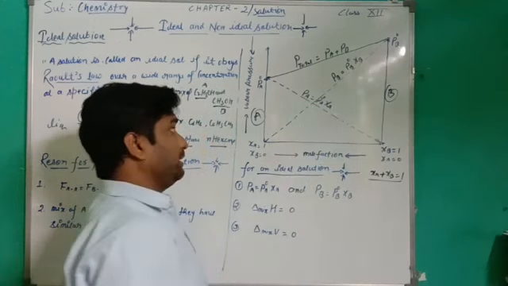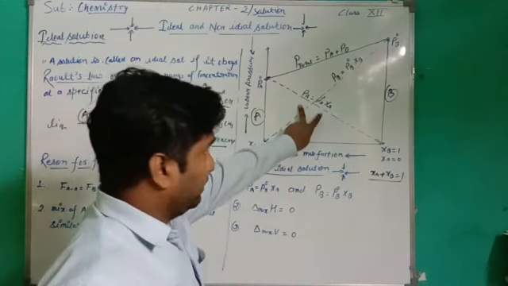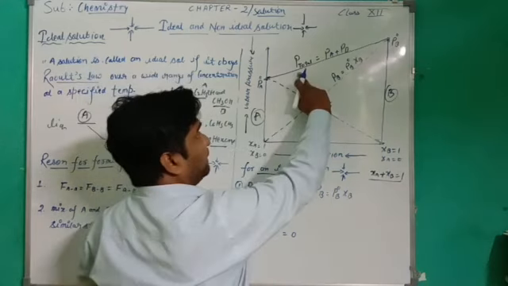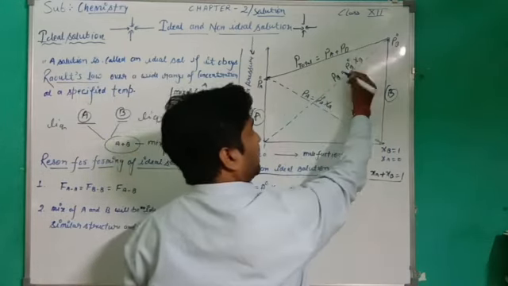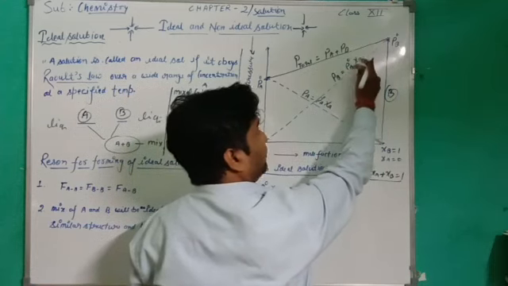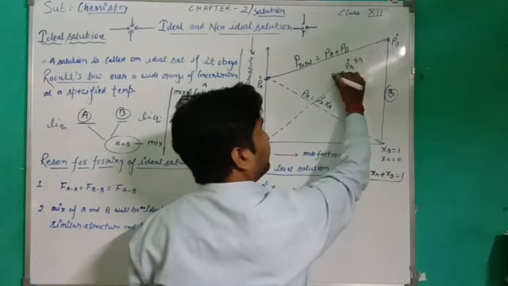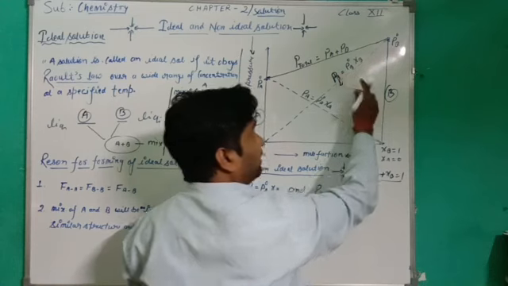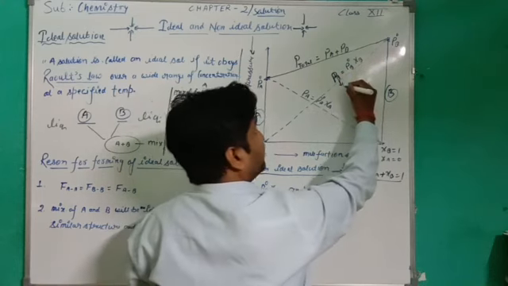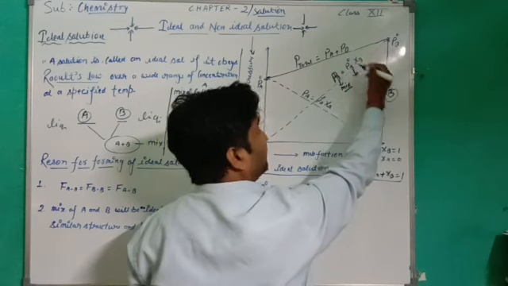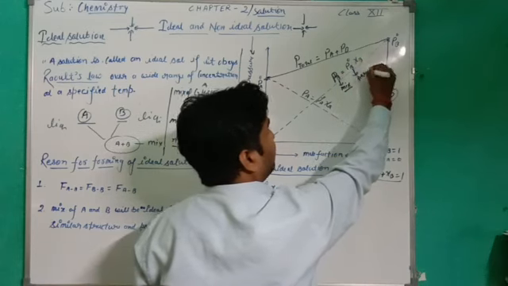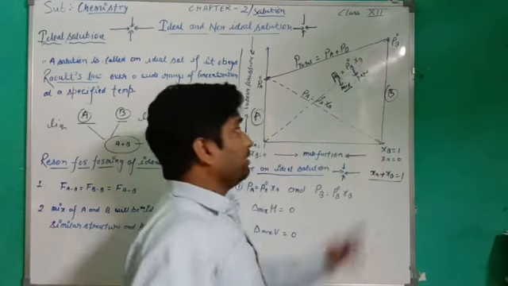And also we discussed in Raoult's law that total pressure P equals PA plus PB, and this line shows PB equals P naught B into xB. Here PB is the vapor pressure of B in the mixture, and P naught B is the vapor pressure of B in pure form.